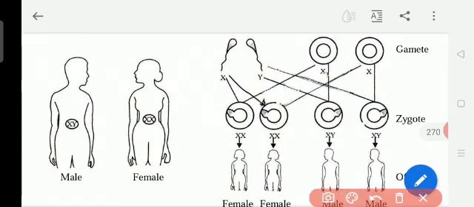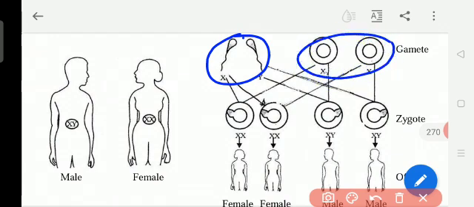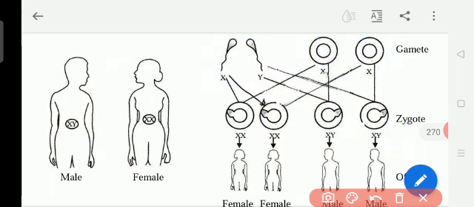Okay, so already I told you the sperm is the male reproductive gamete. The ovum or egg is the female reproductive gamete. When this sperm and this ovum fuse together, fuse means combine together, it is called a zygote.